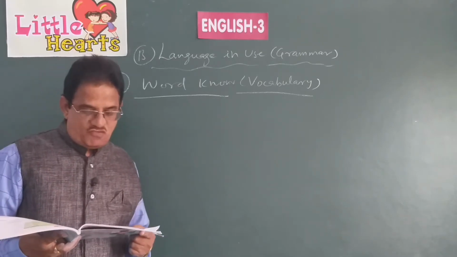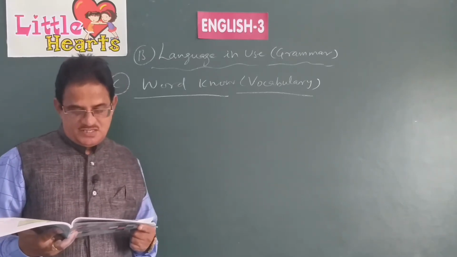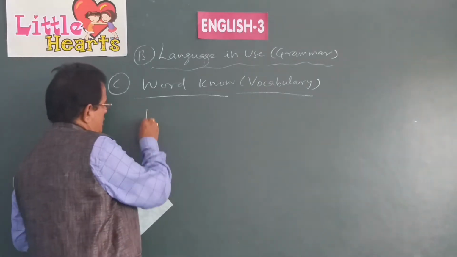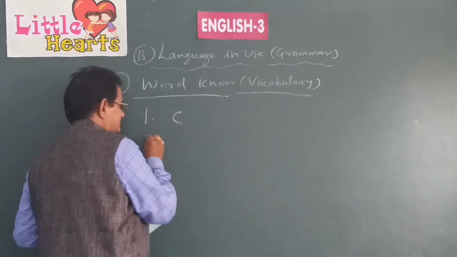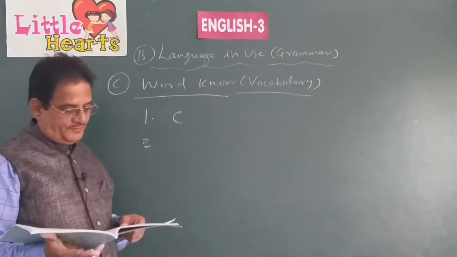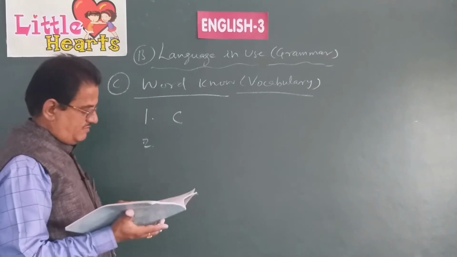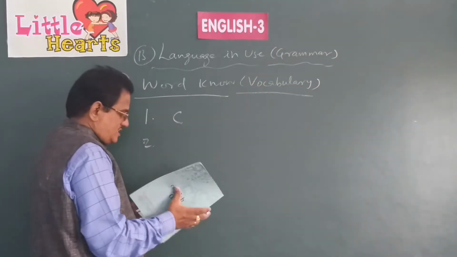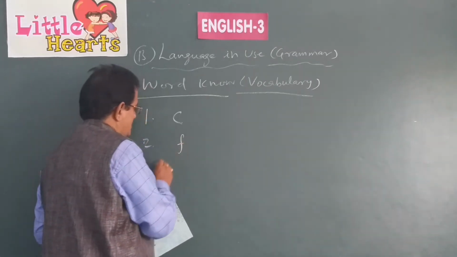What is the opposite of wise? Foolish. So, against the first, you have to write C. Second one, gentle, the opposite is harsh. What is the letter which indicates that word? F.